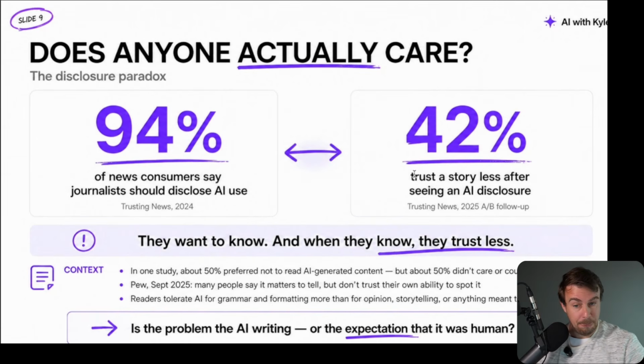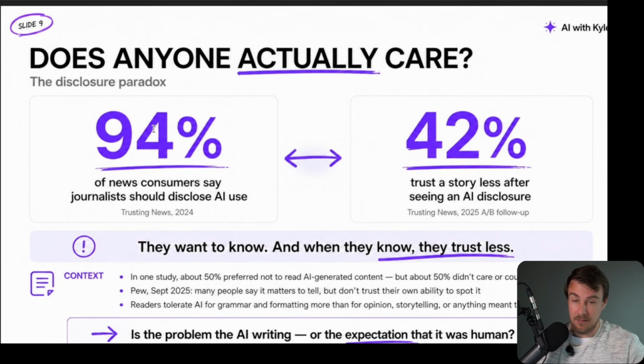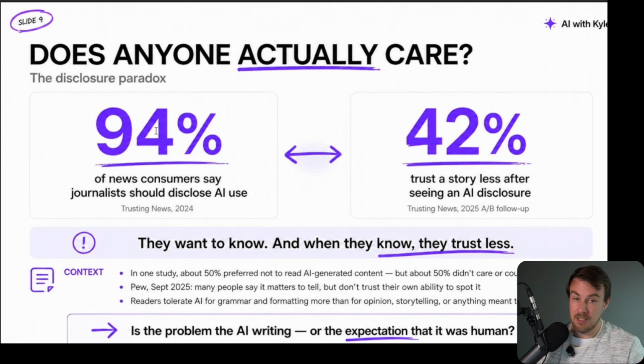However, 42% trust the story less after seeing an AI disclosure. So this leads to this gap where we want people to say if they're using AI, but as soon as they do, we're like, screw you then, I'm not reading that. Whereas most of the time, if you don't disclose it, people will probably just consume the content and be fine with it. Even if they find out later and they get upset about it, for the most part, people aren't going to care. Whether or not that's ethical, whether or not that is philosophically okay with you, is up to you to make that judgment.